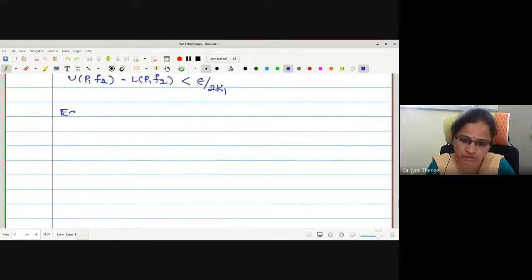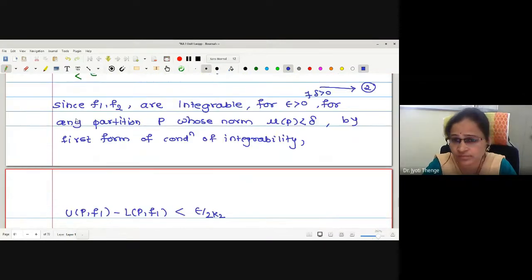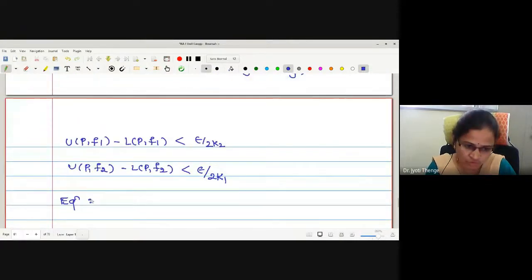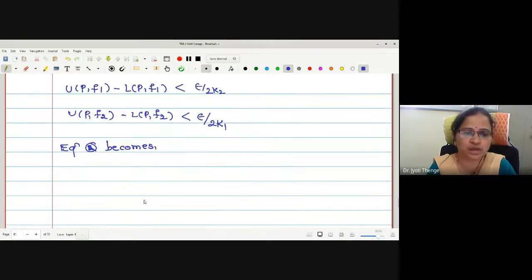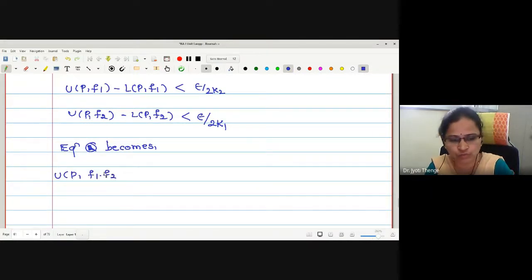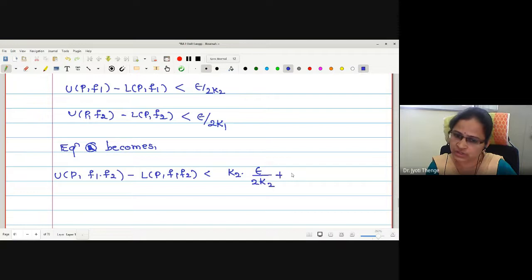For equation number 2, what does equation 2 become then? U P f1 dot f2 minus L P f1 dot f2 is less than k2 into epsilon by 2k2 added with k1 into epsilon by 2k1.